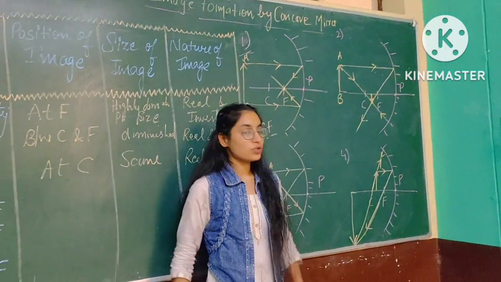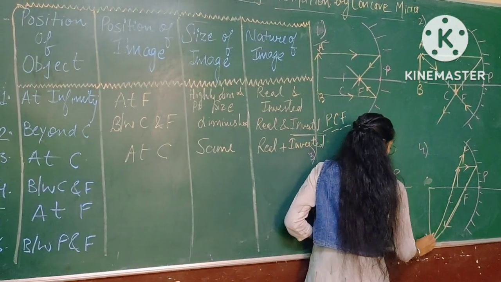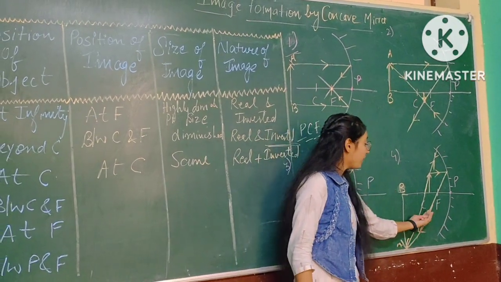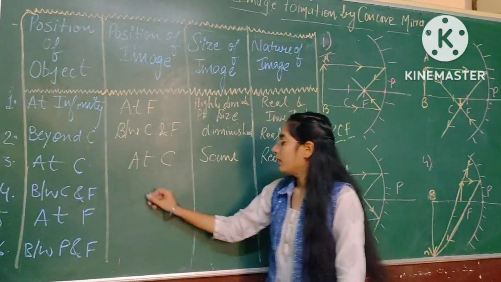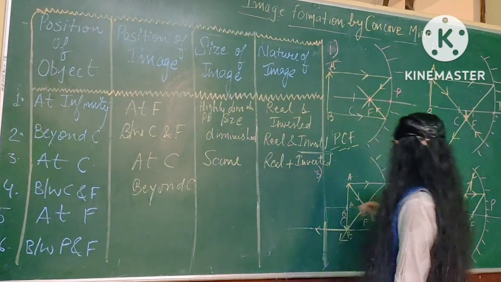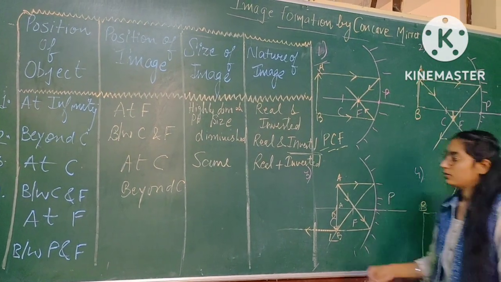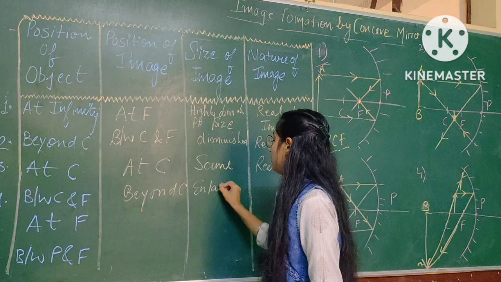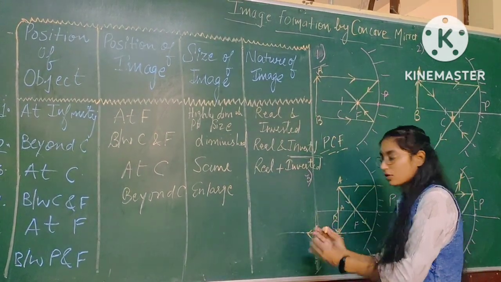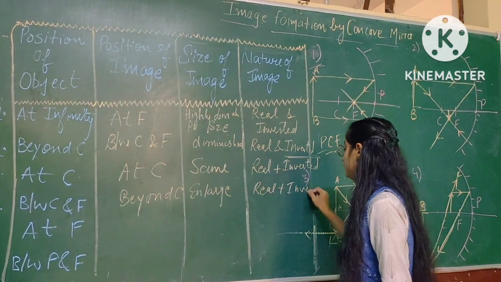Now what is the position of this image formation? This is your A and this is B. What is the position of image? Position of image is beyond C. And size of image, you can see that the size of image is enlarged. And nature of image, again image formation is on the left side, so image is real plus inverted.